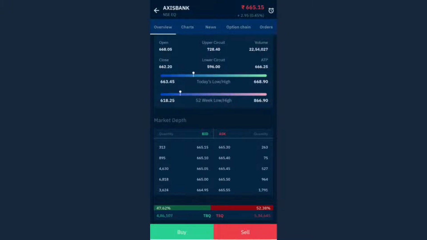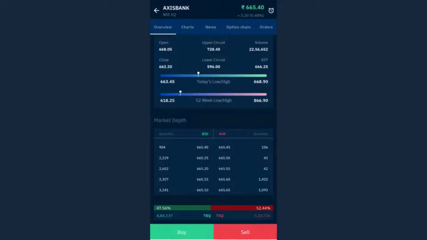Okay, and after that the quantity became, let's say, 300, and the bid price remained the same. It means that first 400 people were willing to buy at that price. Now only 300 people are willing to buy at that price. So maybe what would have happened is, for the 100 quantity, the order got executed, right?